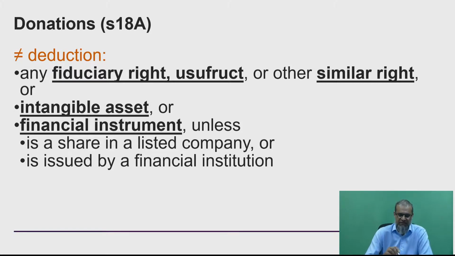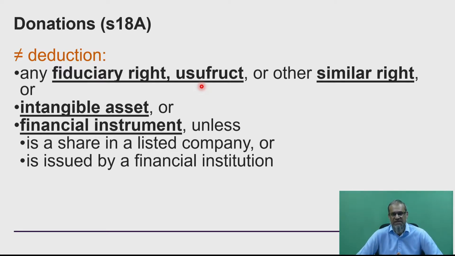The first is if you are going to donate a part of an asset, so use of a fiduciary or similar asset, that is basically a part disposal of an asset. It's not going to happen. Logic and common sense should prevail. Why would SARS give you a deduction for giving part of an asset? You either give the whole asset, in which case we'll give you the Section 18A deduction. If you half give an asset, we're not going to give you a deduction. So very logically, one would expect that to be written into the Act as an exclusion.